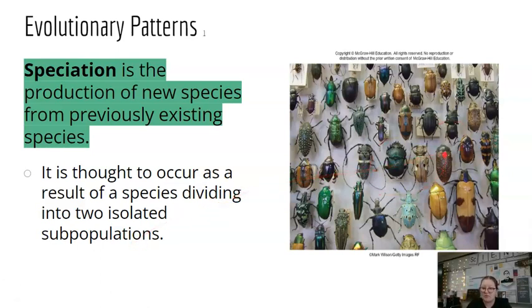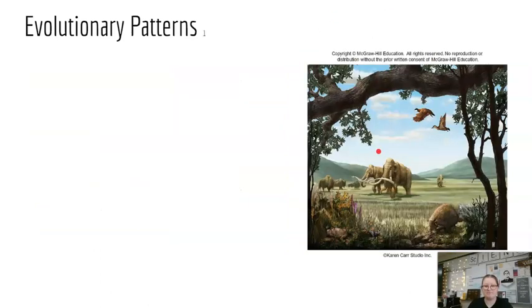So these are all beetles, but they are all very, very different looking. And so with speciation, they would not be able to naturally mate and have offspring with each other. It could be that it just doesn't work, that the timing is off, that the ritual is off, but they are different species. They are not having offspring.